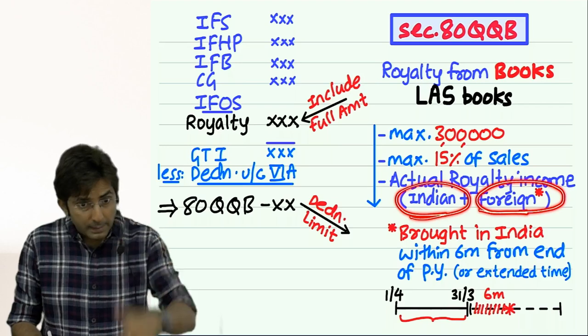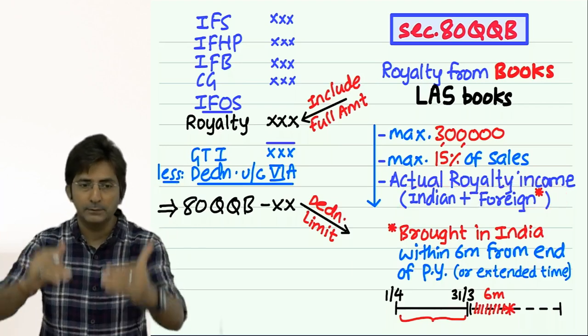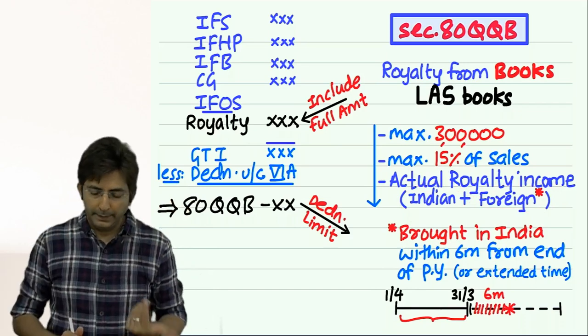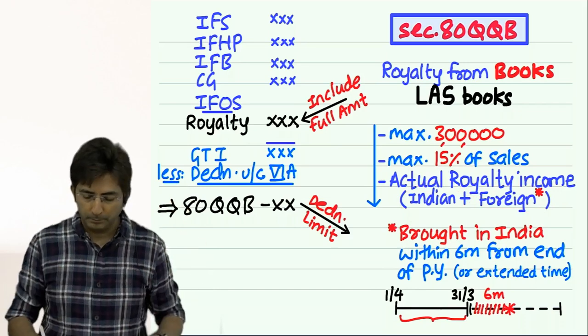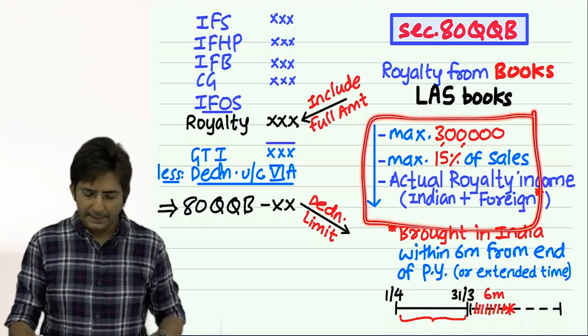So that is one amount. Second is 15% of sale. Third is 3 lakhs, whichever is less. In short, the section is over. You just have to remember this formula. And everything is a logic.